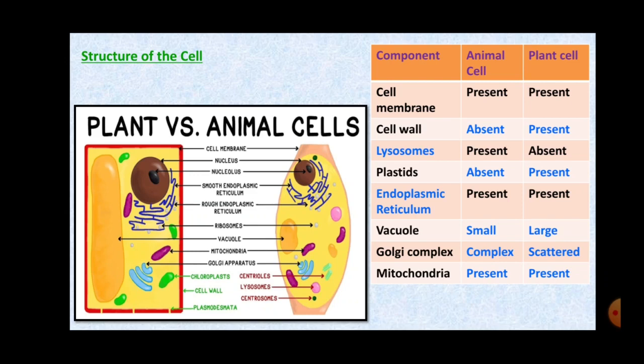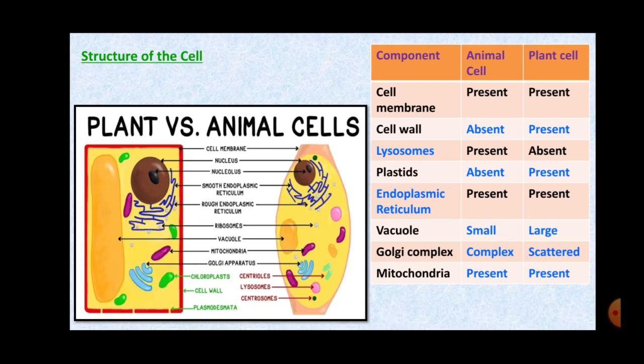Cell membrane is present in animal cell and it is present in plant cell also. Cell wall is absent in animal cell but present in plant cell. Lysosomes are again only present in animal cell but they are absent in the plant cell. Plastids are opposite. They are present in plant cell but absent in animal cell. Endoplasmic reticulum, which is also called ER, is present in both.